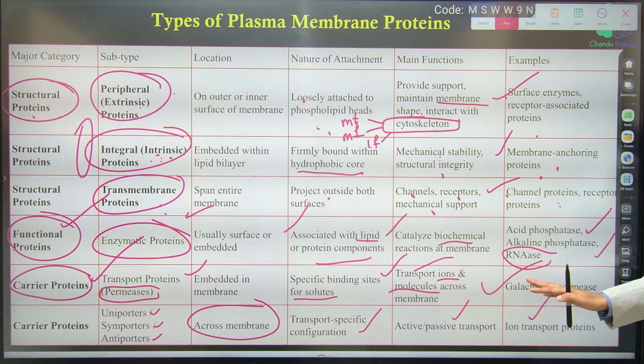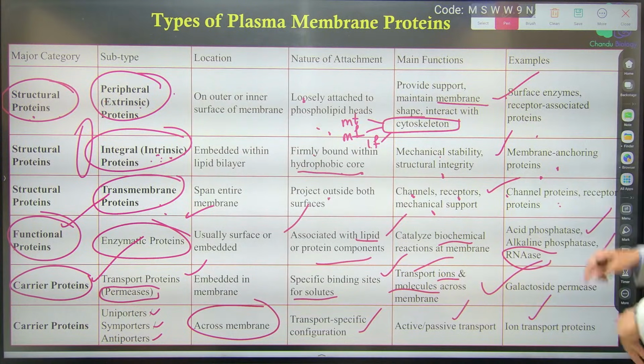Any doubts anywhere? Okay. Yeah. So now just look at any of.